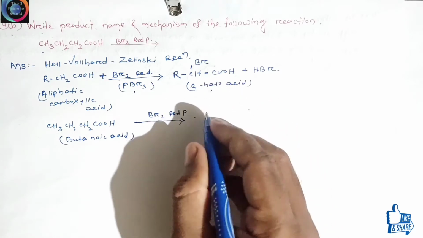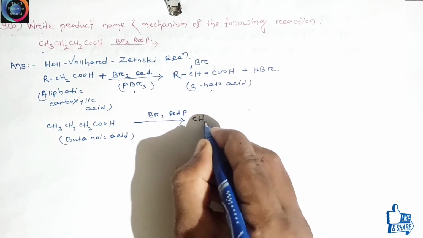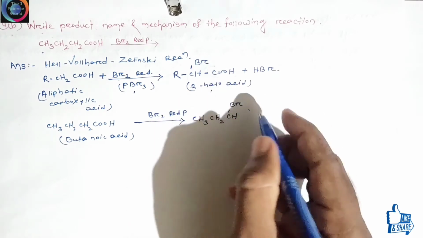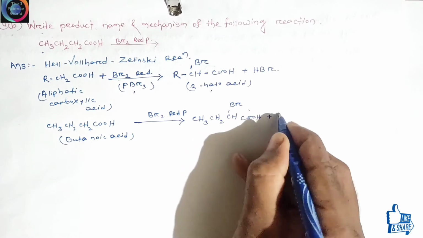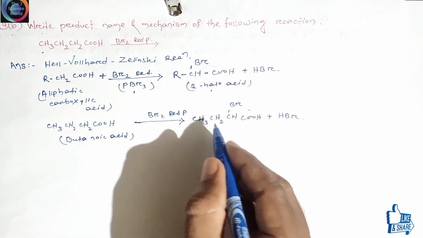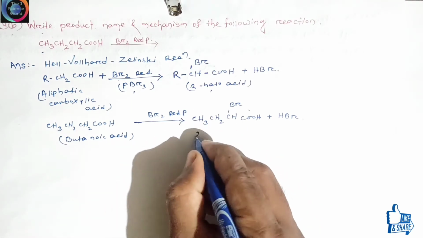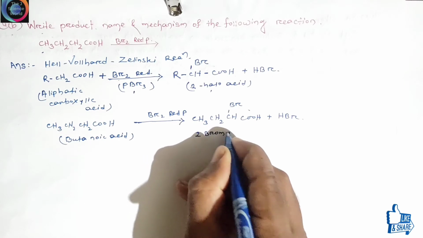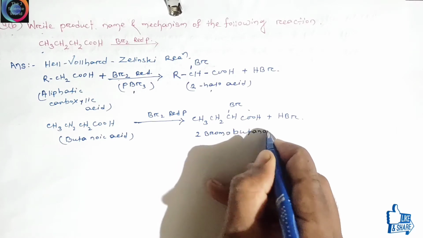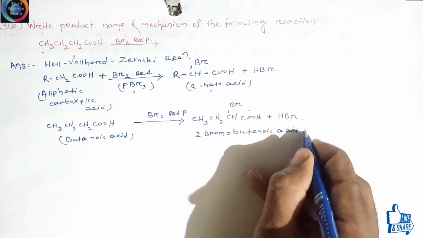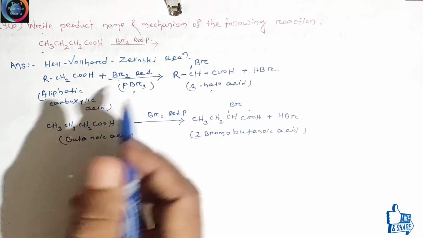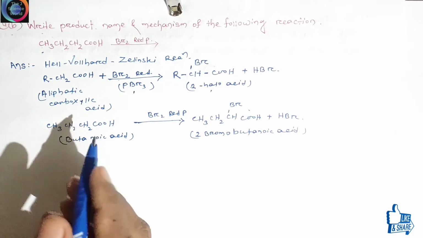In this case, a 2-halo acid is formed. This is our resultant product. The product name is 2-bromobutanoic acid, and the reaction name is the Hell-Volhard-Zelinsky reaction. Let's start to understand its mechanism.